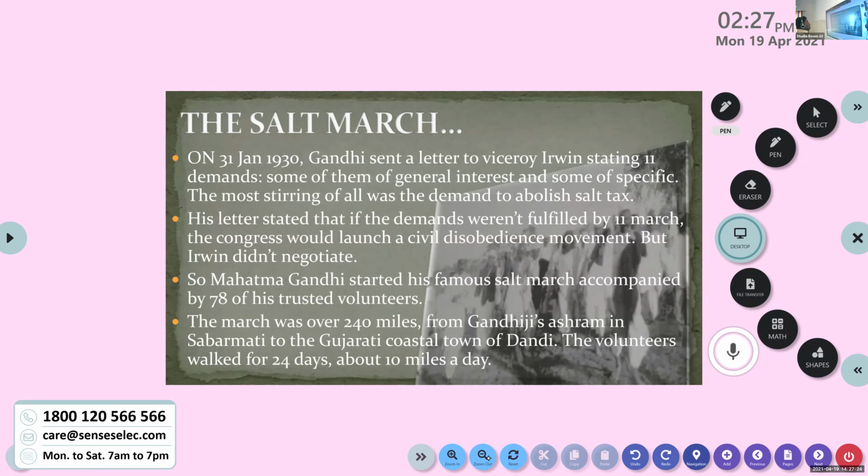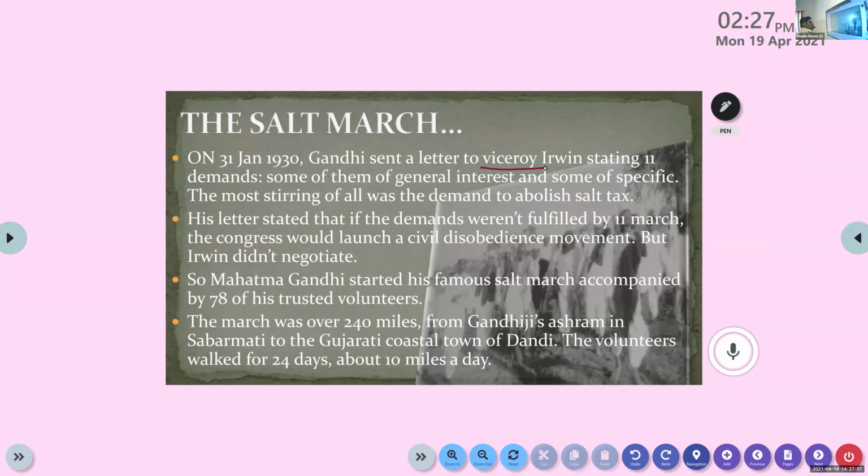Okay, here on 31st January 1930, Gandhi sent a letter to Viceroy Irwin. I only told you who a Viceroy is, right? The British administrative officer in India, the topmost officer in India, that's the Viceroy, Lord Irwin.